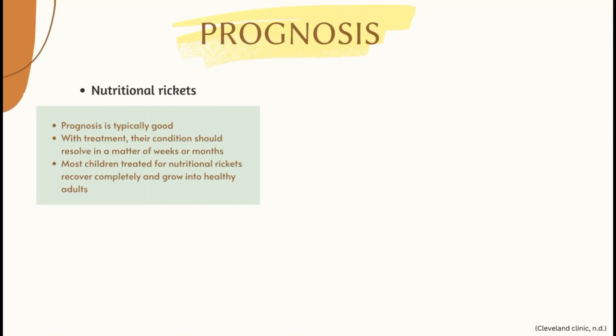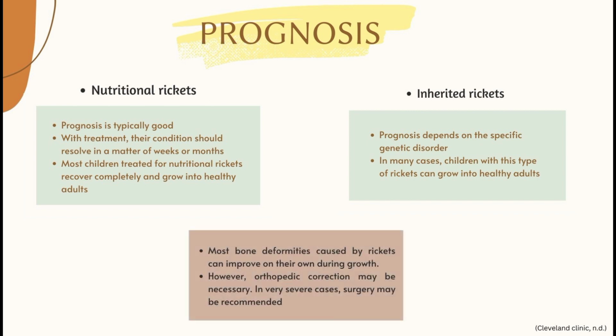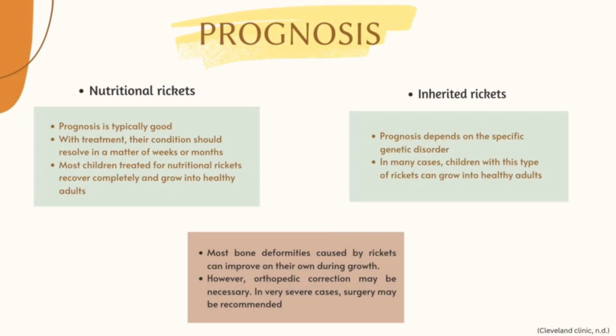Next, prognosis. For nutritional rickets, the prognosis is typically good. With treatment, the condition should be resolved in a matter of weeks or months. Most children treated for nutritional rickets recover completely and grow into healthy adults. For inherited rickets, the prognosis depends on the specific genetic disorder. In many cases, children with this type of rickets can grow into healthy adults. Most bone deformities caused by rickets can improve on their own during growth. However, orthopedic correction may be necessary. In very severe cases, surgery may be recommended.